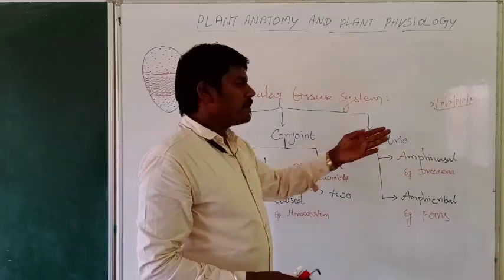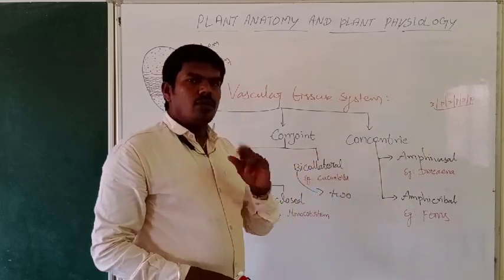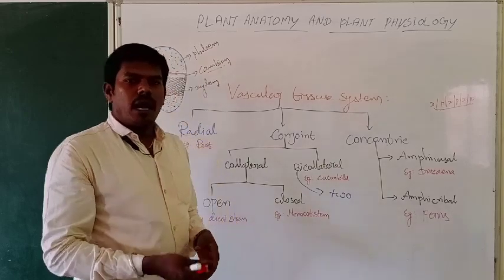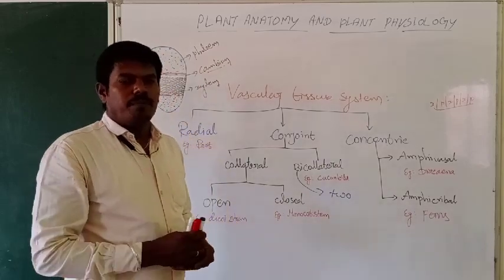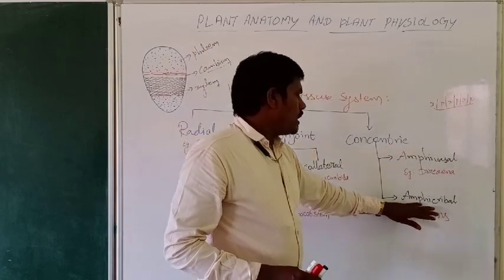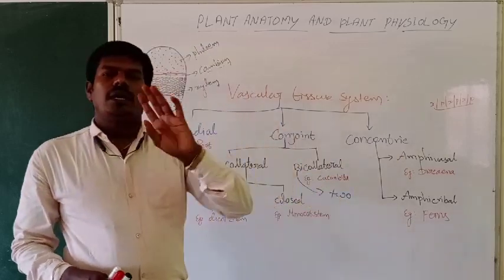This is also one type of vascular bundle, and it is also classified into two types, on the basis of xylem surrounding the phloem or phloem surrounding the xylem: first amphivasal and second amphicribral. Amphivasal means the xylem surrounds the phloem.